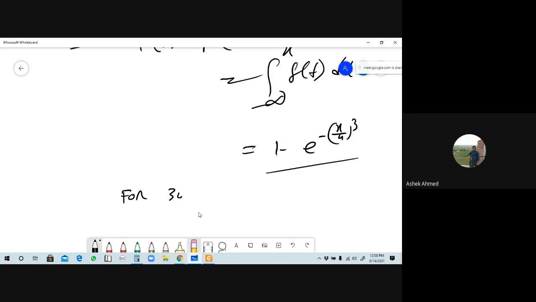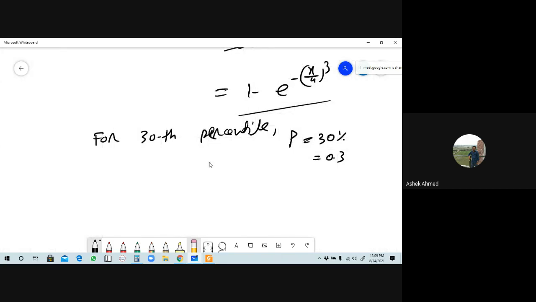Now from here, for finding the value of the 30th percentile, for the 30th percentile, the value of p will be 30%, which means 0.3, is it right? Yes, sir. So if it is 30%, then the value of capital F of p suffix 0.3 will be.